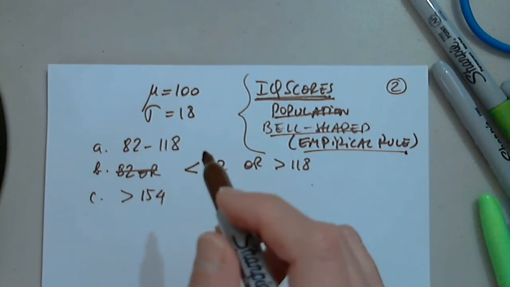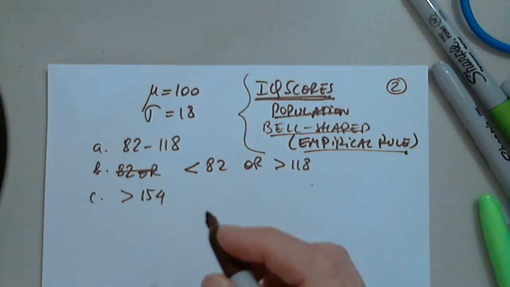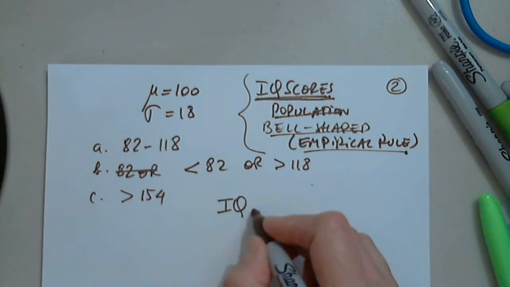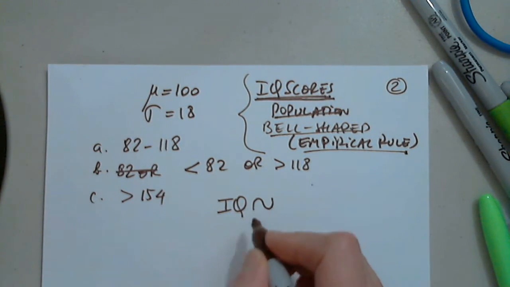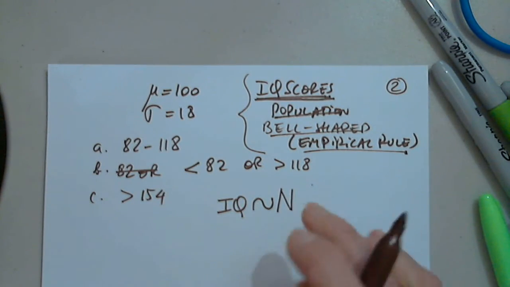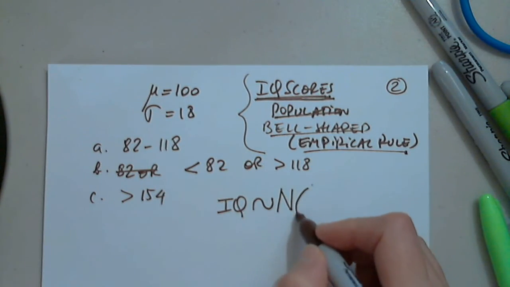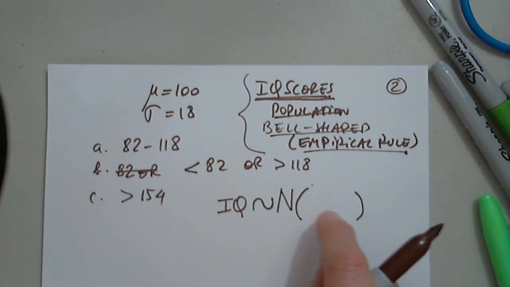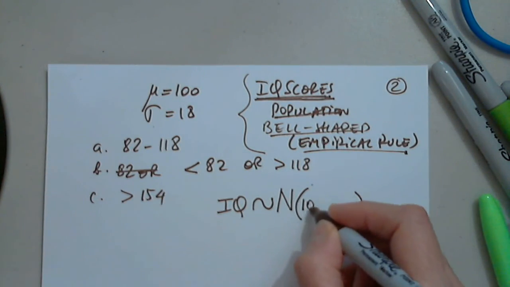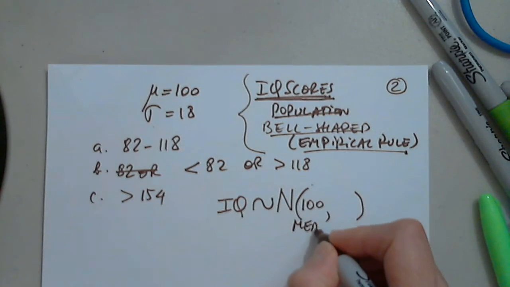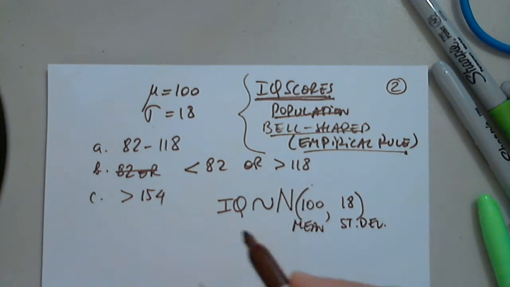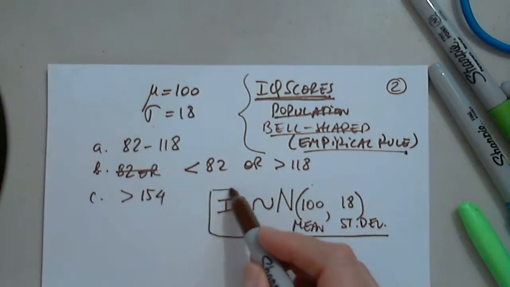You're going to see me write this many times moving forward: that these particular IQ scores, with a squiggle, means the distribution is normal. We haven't talked about normal yet, but it's bell-shaped, and it's always followed by something like an ordered pair, but it's not x comma y. It's the mean, which is mu, and the standard deviation, which is 18. So please get used to this notation moving forward.